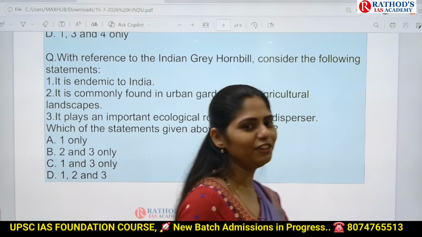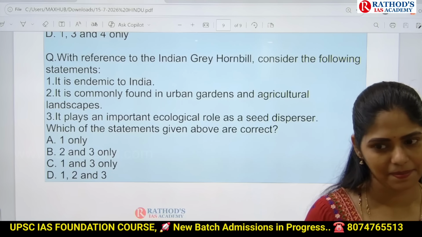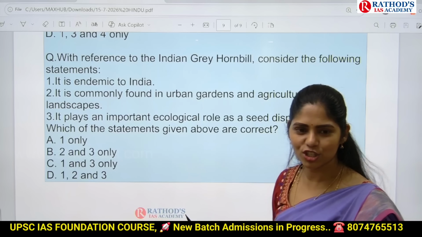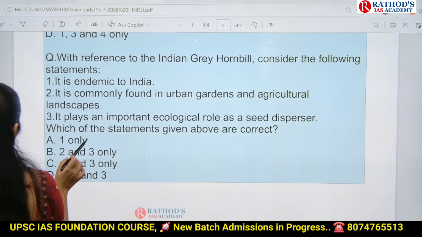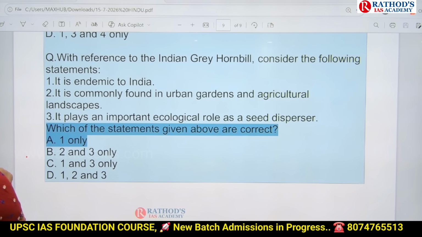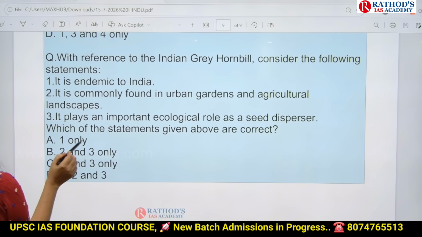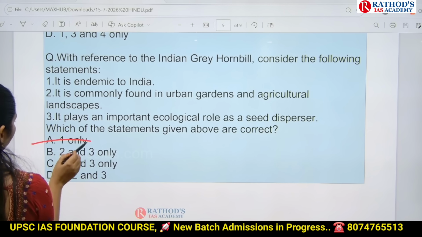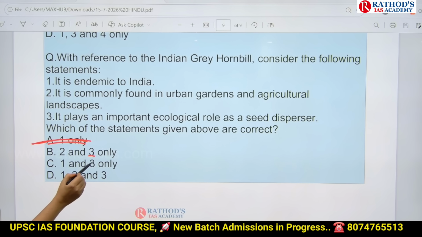They'll eat fruits and they will excrete, and they will spread the seeds. This 3 will be there for sure in your answer. Eliminate one option here.